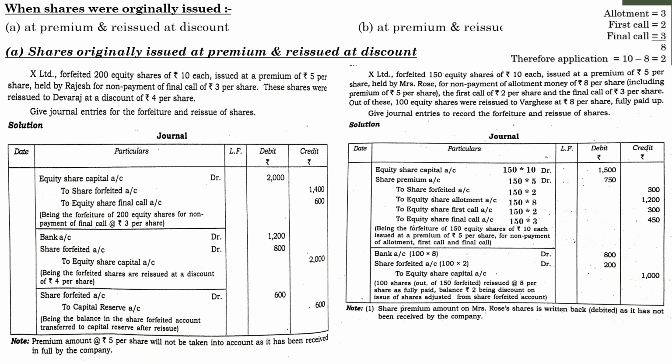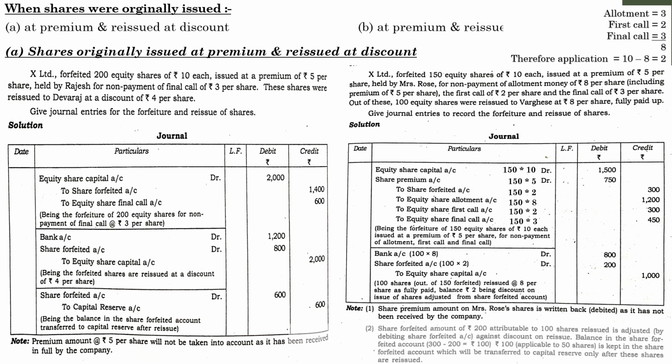So these are the entries with regard to reissue, and in this case you are asked to pass the forfeiture and the reissue. There is no information regarding whether you have to pass entry for the transfer of balance from share forfeiture to capital reserve, and especially in this type of question it is better to chalk out the share forfeiture account. And what is the balance amount that has to be transferred to the capital reserve?